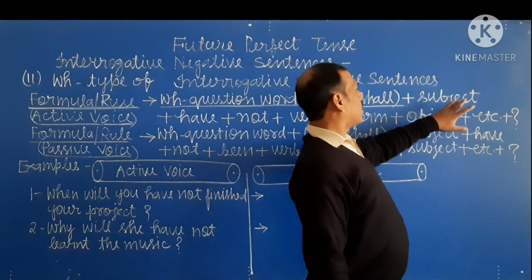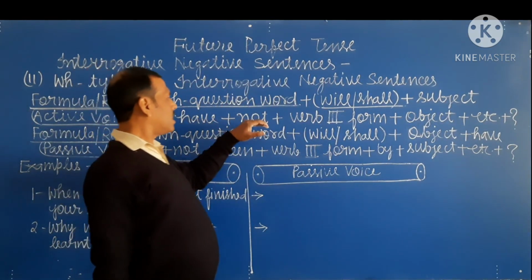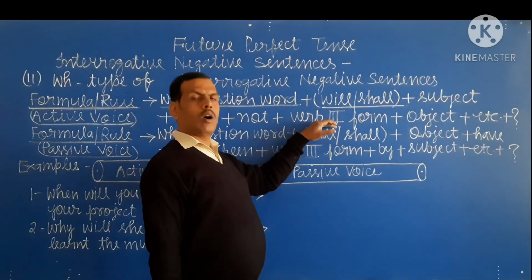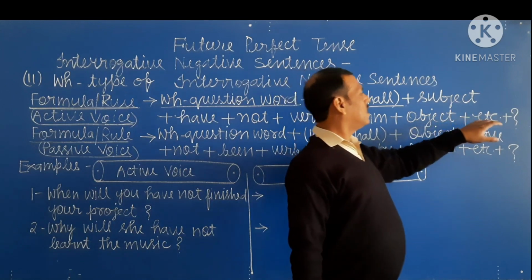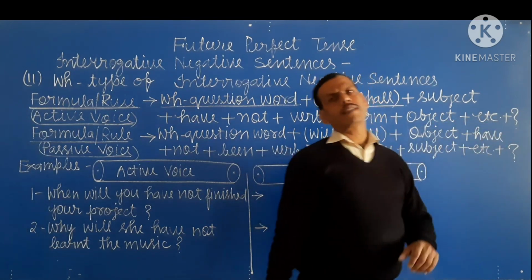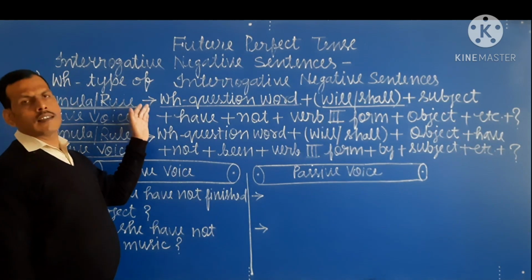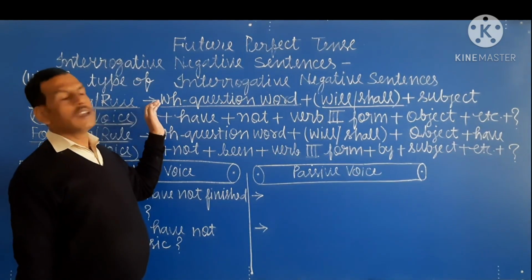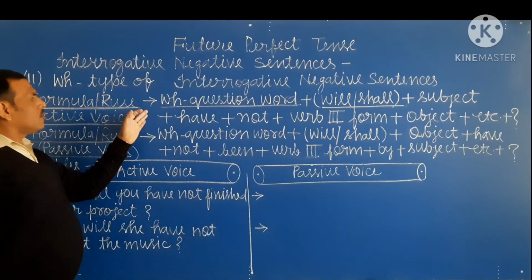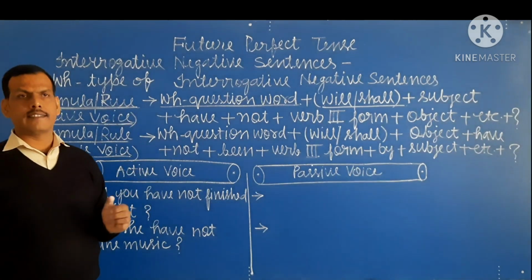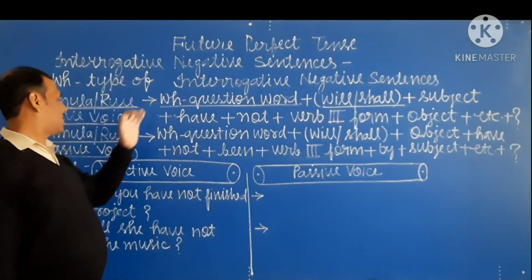Then subject, then have, then not, then verb in third form, then object, then etc. Plus question mark. So student, this is the formula, and this formula is used to make the sentence. सेंटेंस को बनाने के लिए इस फॉर्मूले का यूज करते हैं.